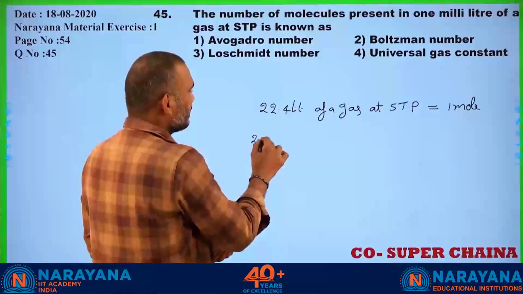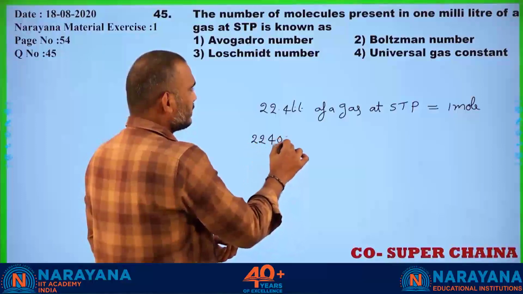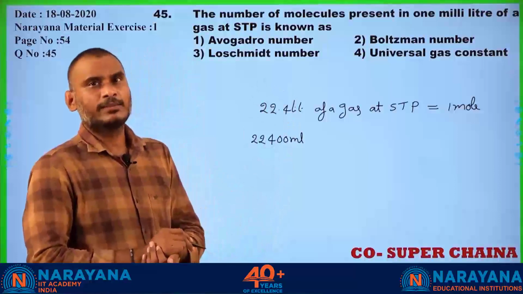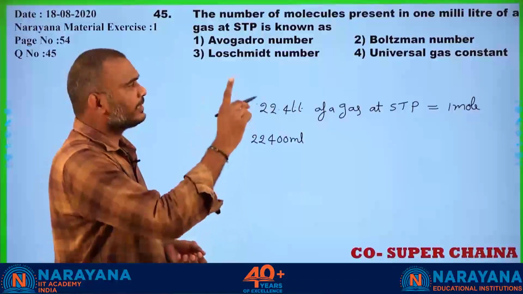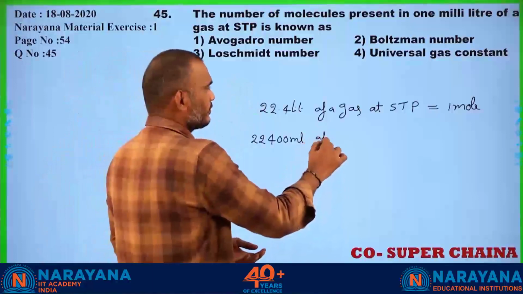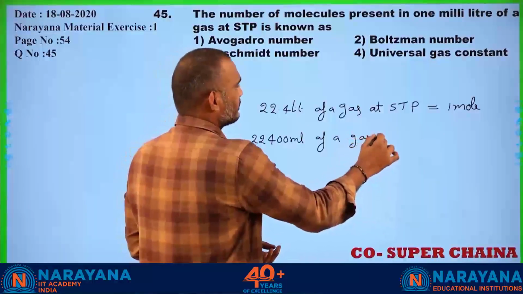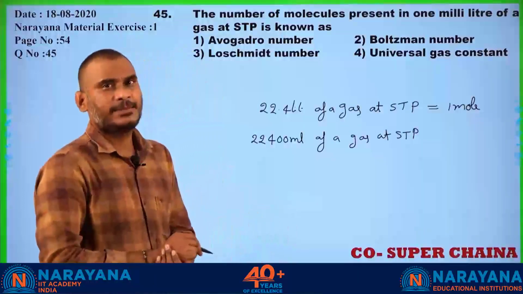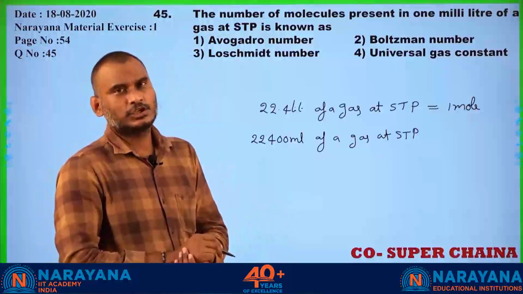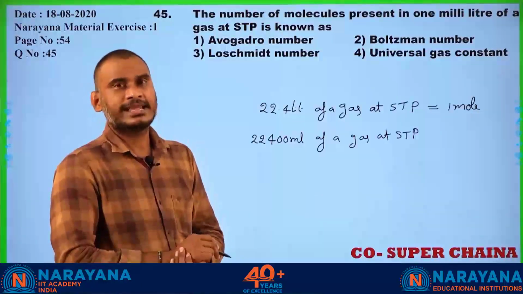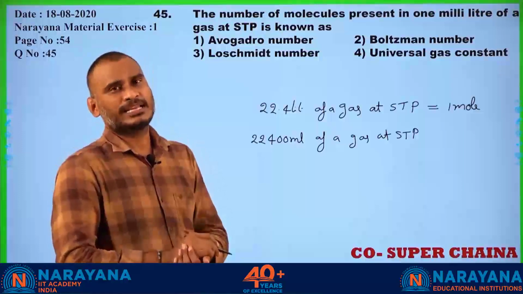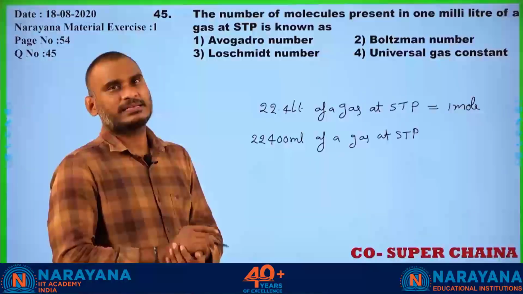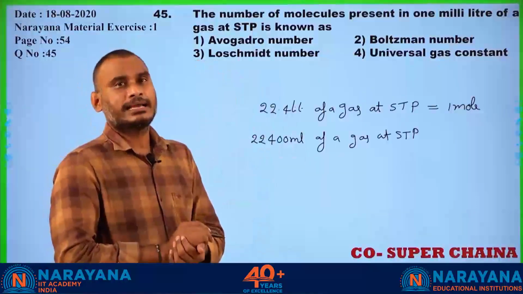Now 22.4 liters is nothing but 22,400 milliliters of a gas at STP. STP means standard temperature and pressure, that is 0 degrees centigrade or 273 kelvins, and 1 atmospheric pressure, generally known as NTP or STP.